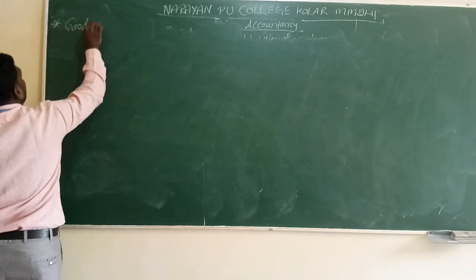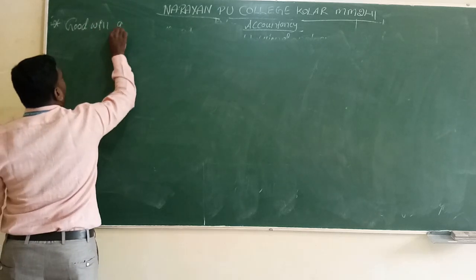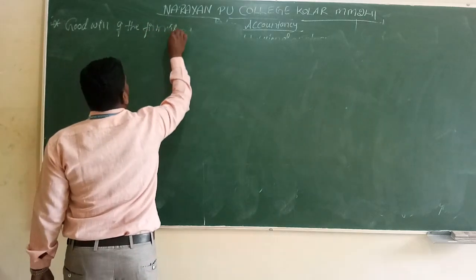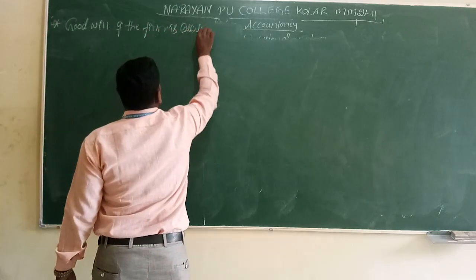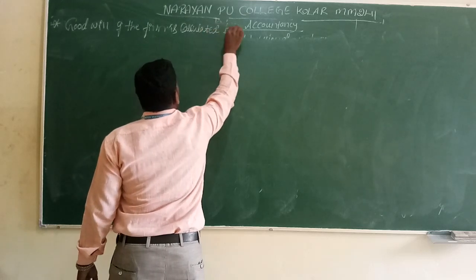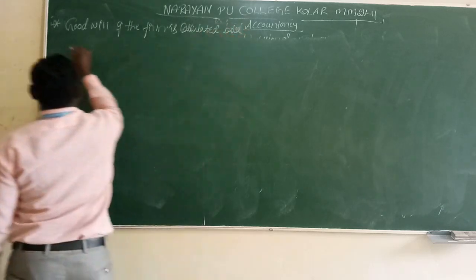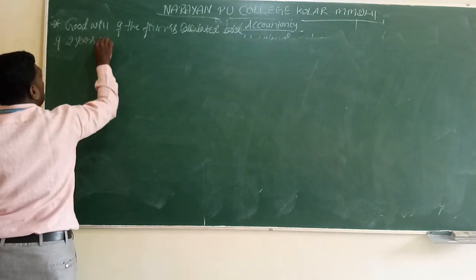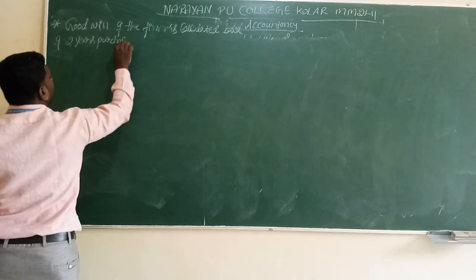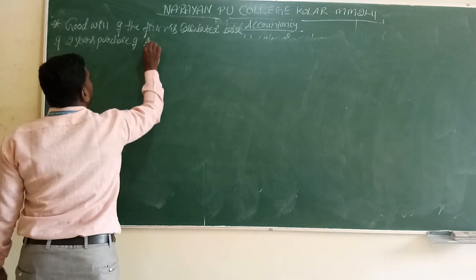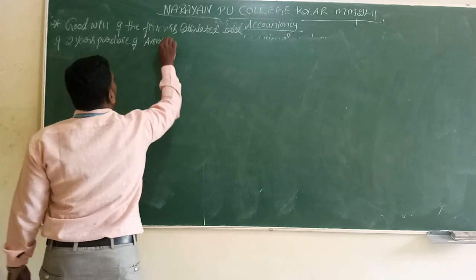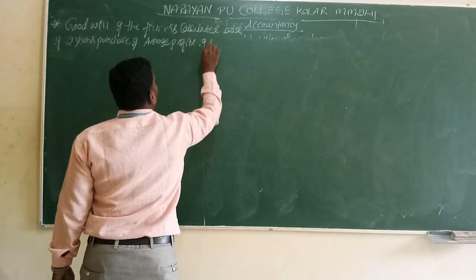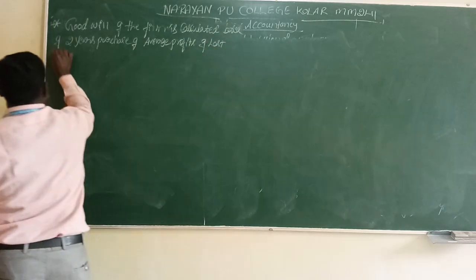Goodwill of the firm is calculated based on 2 years purchase of average profits of last 4 years.